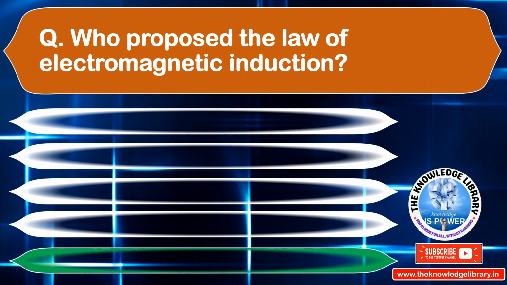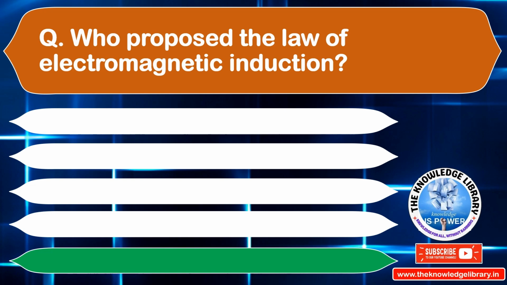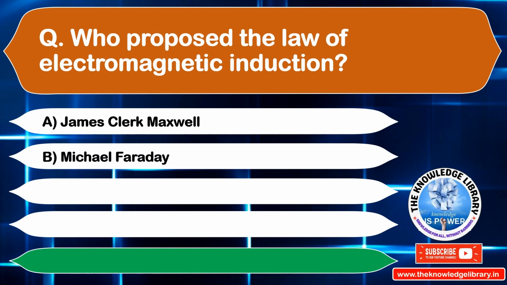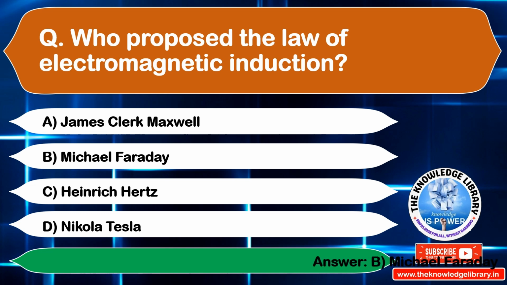Who proposed the law of electromagnetic induction? Option A, James Clerk Maxwell. Option B, Michael Faraday. Option C, Heinrich Hertz. Option D, Nikola Tesla. The correct answer is option B, Michael Faraday. Move to the next question.